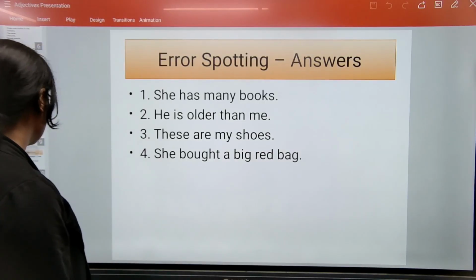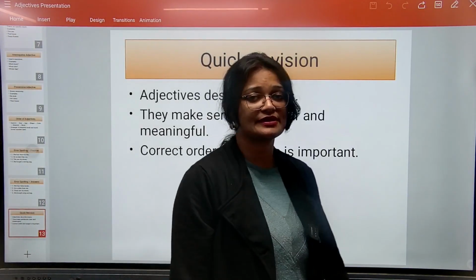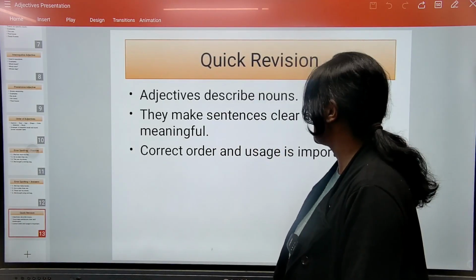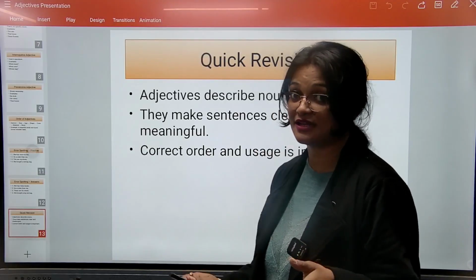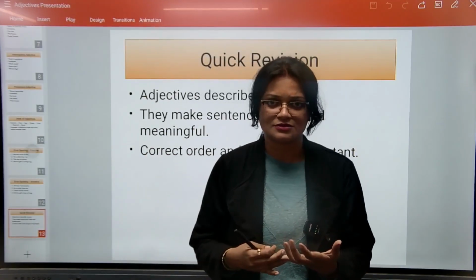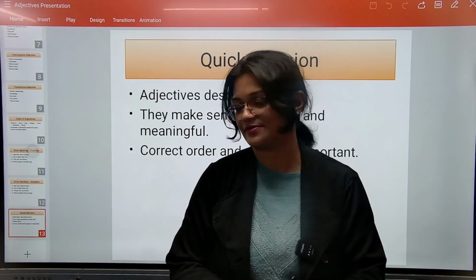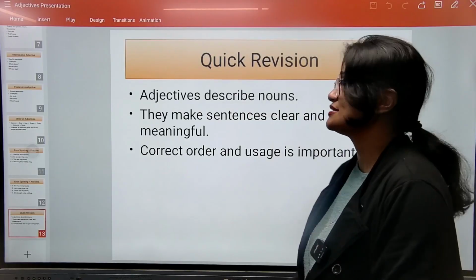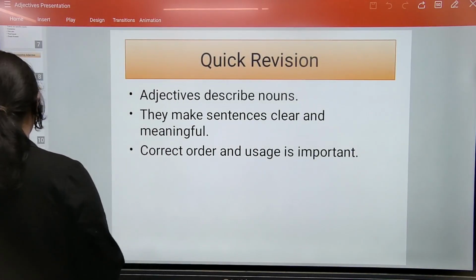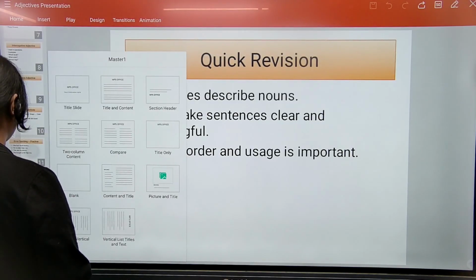That's it. Fine. So just remember, adjectives will have to describe nouns. They make sentences clear and meaningful because we are given some idea about the noun. So when we know the idea, that will be clear for us, right? That is correct order and usage is important. Okay. Also, to make sure regarding elder and older that we have discussed,